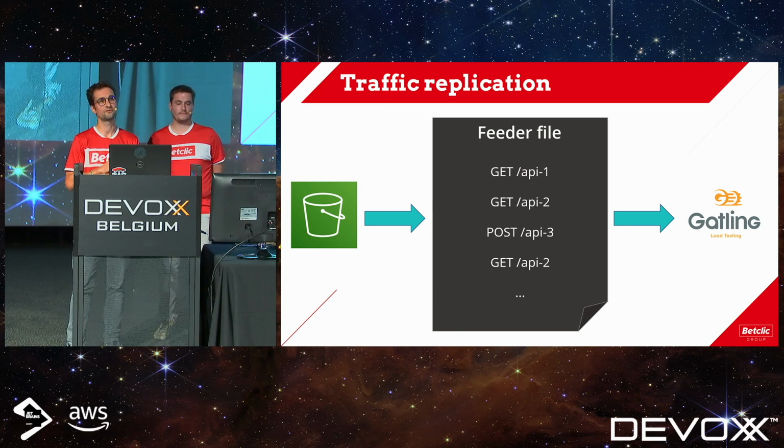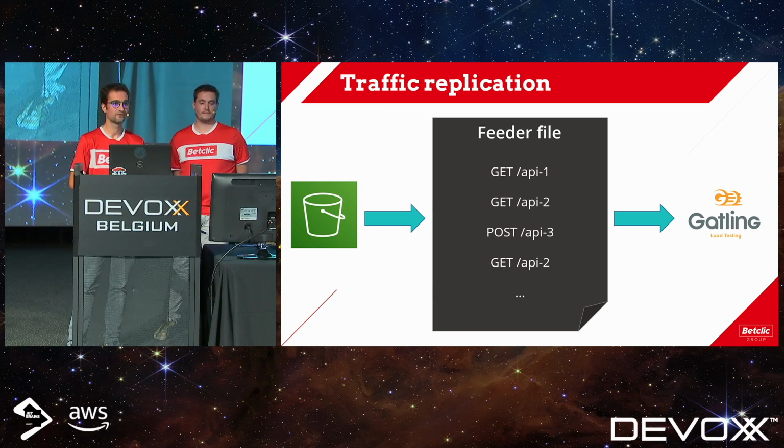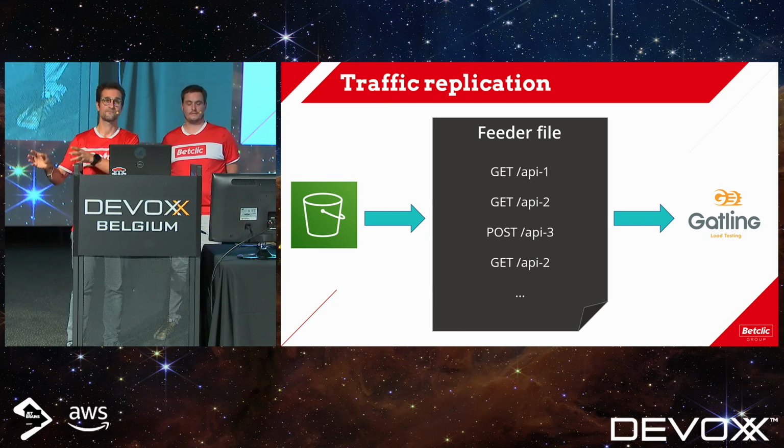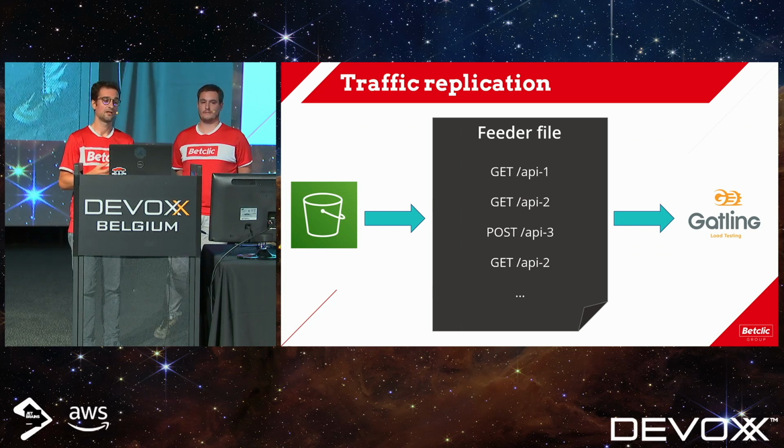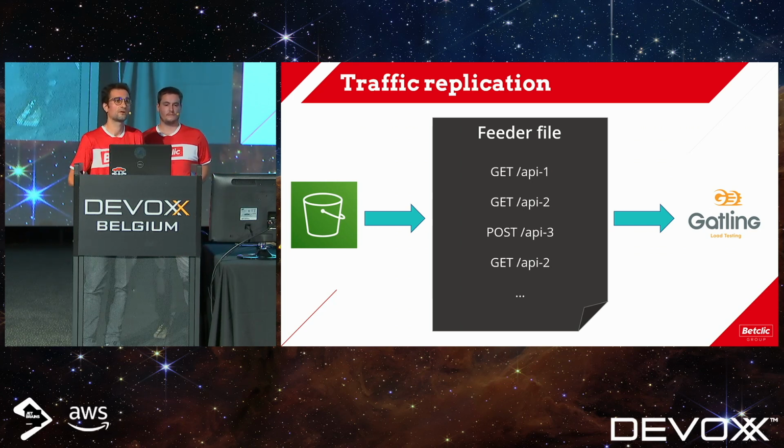So at the end of the magic process, we have some results in another S3 bucket, which will contain some feeder files, and these feeder files will be used by the Gatling tool. As Etienne explained just earlier, we are using Gatling, and Gatling is able to use these feeder files. In these feeder files, we will retrieve all the APIs in the order they were called in our logs, and we will build some scenario simulation automatically to be able to reproduce a match period, for example.